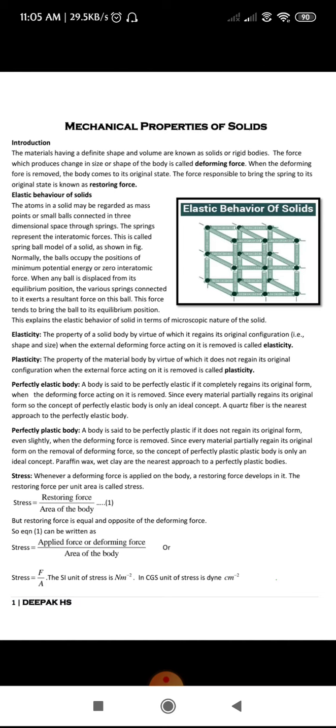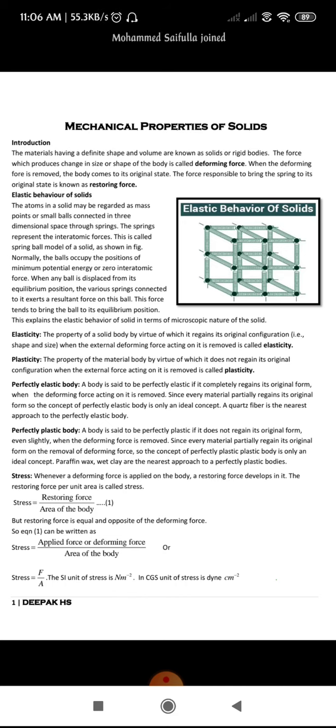Next we went through stress. Stress is nothing but this: whenever a deforming force is applied on the body, a restoring force is developed in it. That restoring force per unit area is called stress. As I said, when the deforming force is applied, a restoring force comes into play, hence that restoring force per unit area itself is called the stress. So stress is equal to the applied force or deforming force divided by the area of the body.